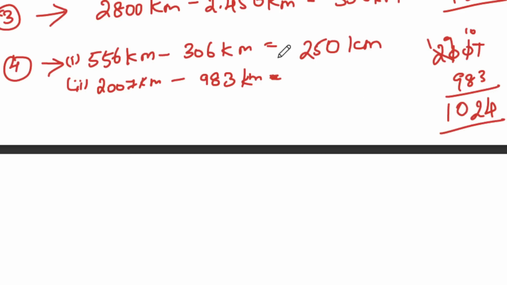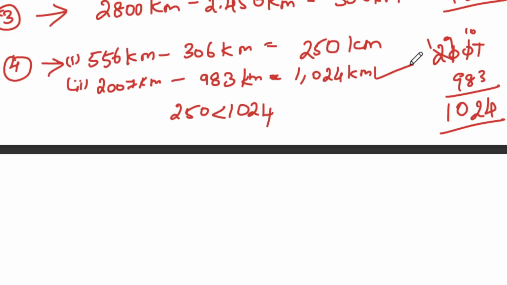And we have 1. So we have 1024 kilometers. Okay, so which one is farthest? 250 is less than 1024. So it is these two, Bhubaneswar and Jalpaiguri.